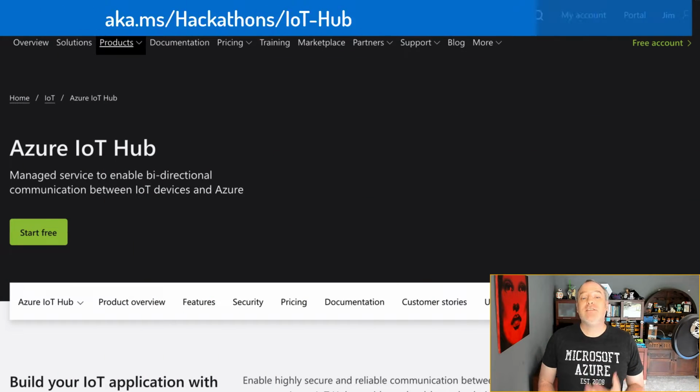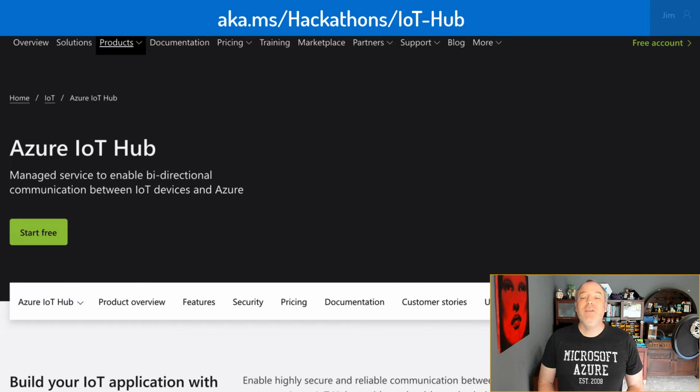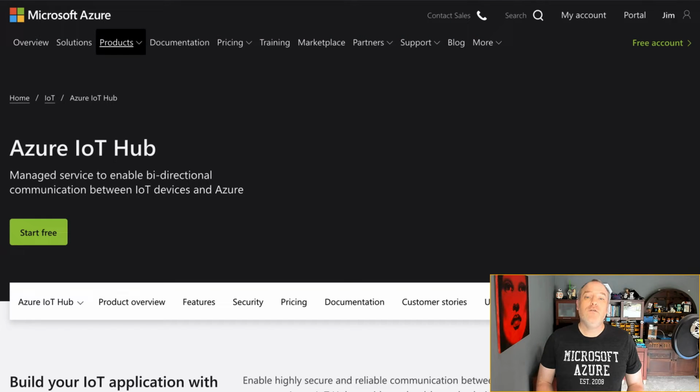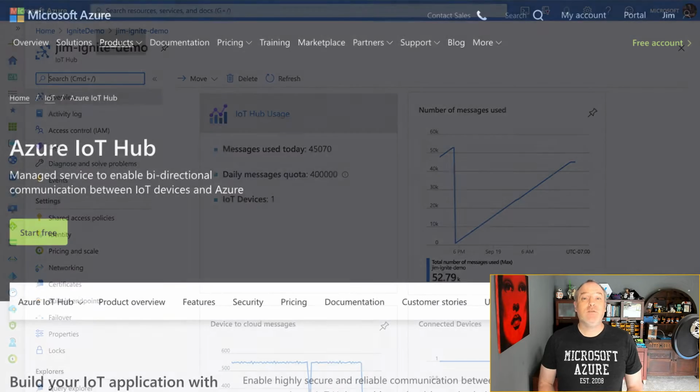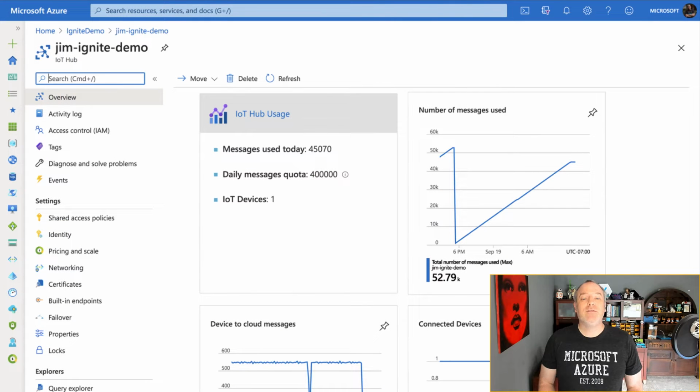IoT Hub is a secure pipeline for IoT data. You connect your devices to IoT Hub, and the data is sent from the device to the cloud or from the cloud to the device. This data can be telemetry, sensor data sent by the device, settings that you want the device to use, even after being restarted, or messages requesting that the device does something, such as stop the machine, or alert a person via a light or a sound.